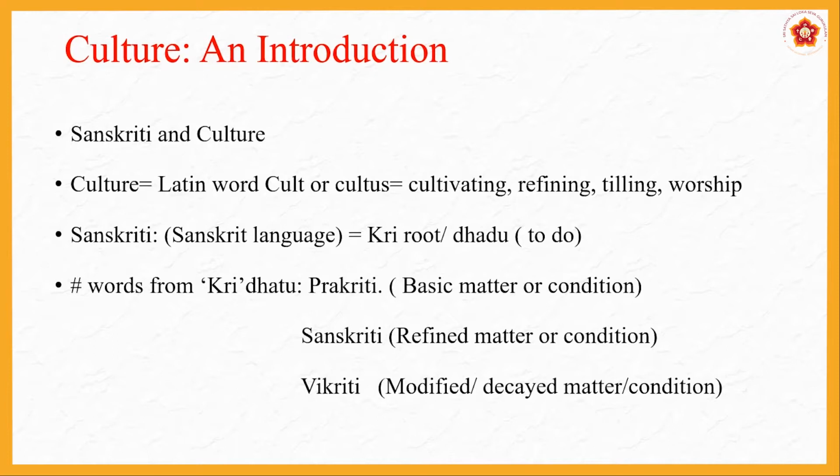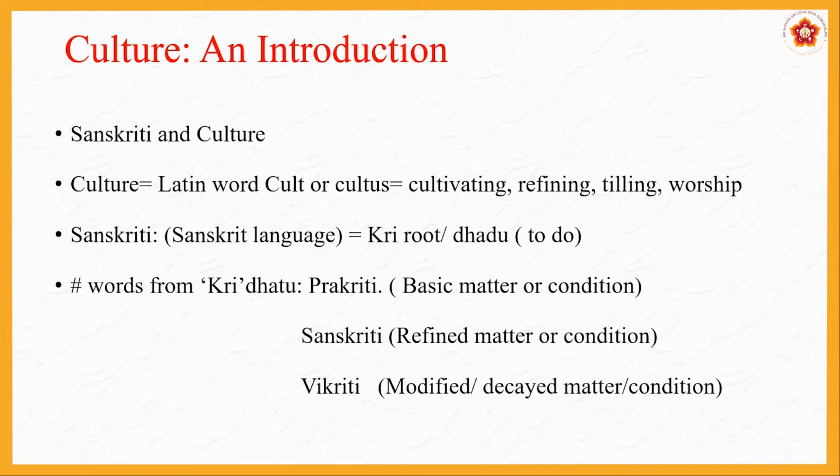So what is this word Sanskriti? This is taken from Kri dhatu or Kri root. Kri means some action, something to do, some kriya. But this is verb, that's why it's called Kri dhatu. Then words from Kri dhatu are prakriti, basic matter or condition. What we see around us is basic matter.